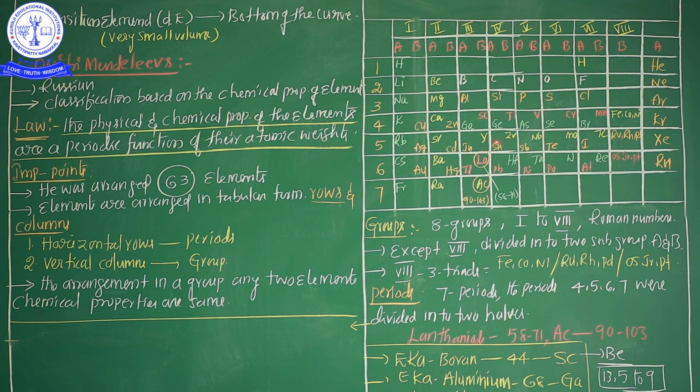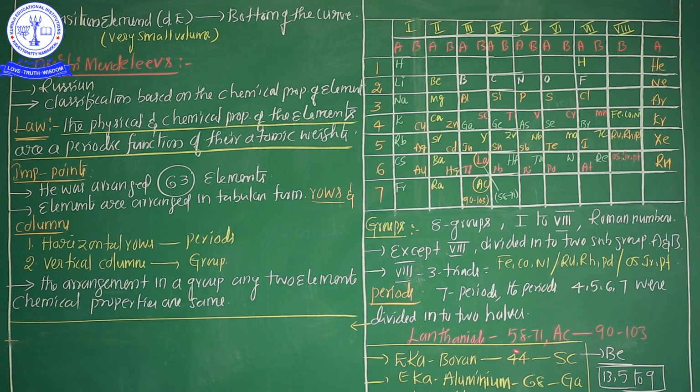See, at the time of Dmitri Mendeleev's classification, these 3 elements were not discovered. What are the 3 elements? Atomic weight 44, atomic weight 68, atomic weight 72. These elements were not discovered. But my dear students, Mr. Dmitri Mendeleev suggested some important points. The atomic weights of these elements were not discovered at the time, but he suggested that definitely these elements would be discovered by some other scientist in future.